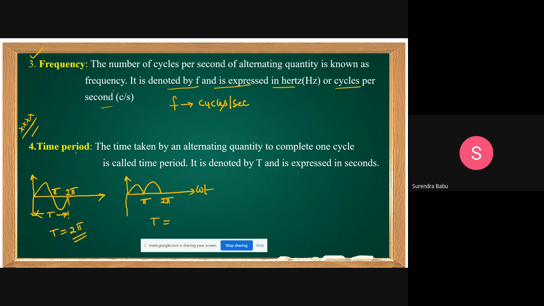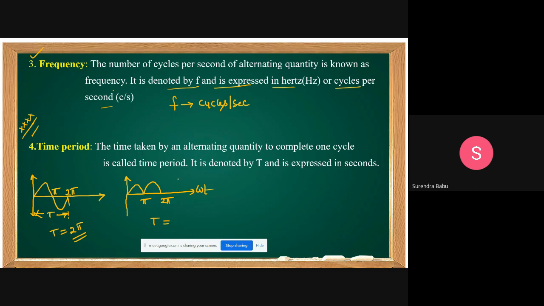One method of calculating time period is the time taken for one complete cycle. Another way to define the time period: the starting wave shape is repeated at a time is called the time period.